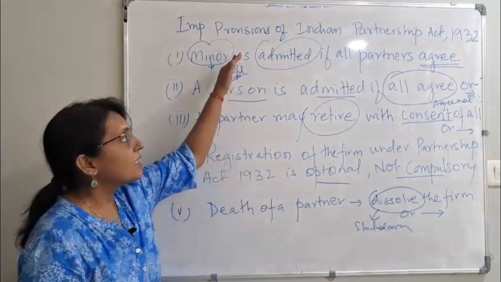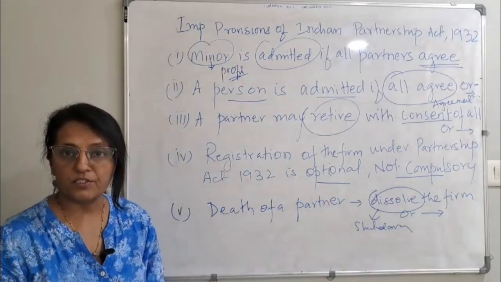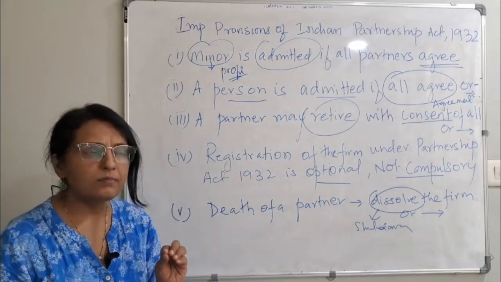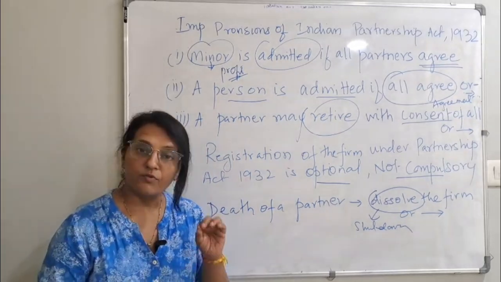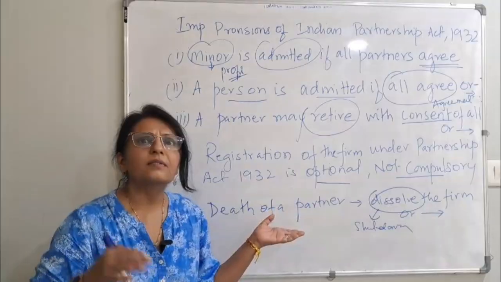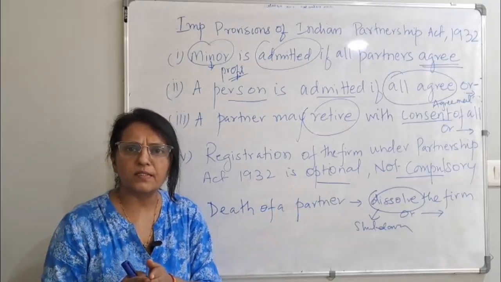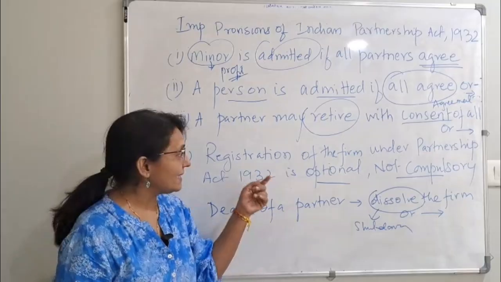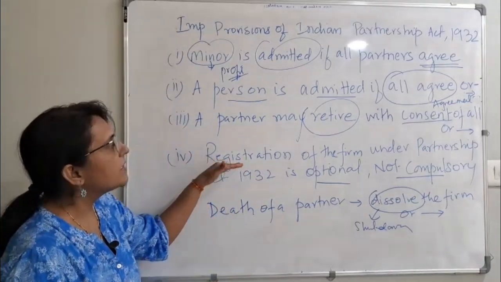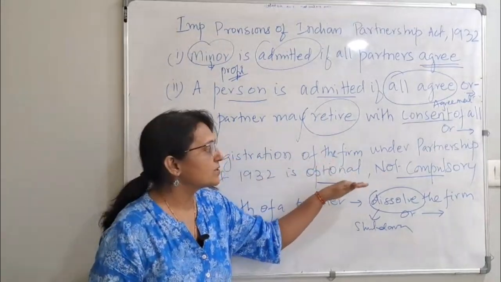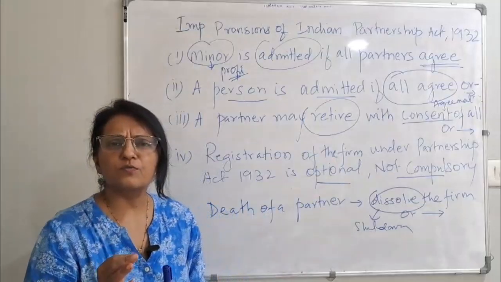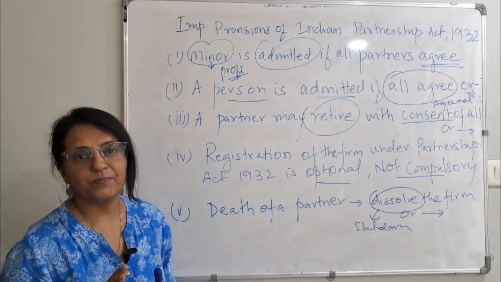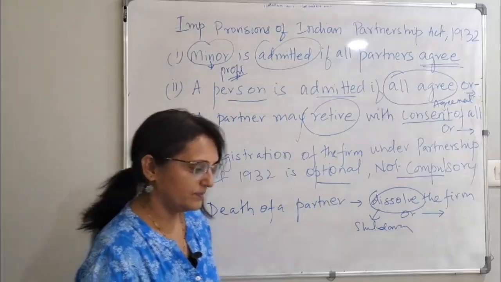Fine. So these are the important provisions of Indian Partnership Act. These are the theory parts, which is very easy, very understandable. If you understand the concept over here, then whatever the problems are there in future, whatever sums we are going to do, that will be very easy for you. And these kind of questions, like what I said, registration of firm is optional or compulsory, are very useful for your CUET also and for your MCQ in the CBSE board. Just take a look at this.